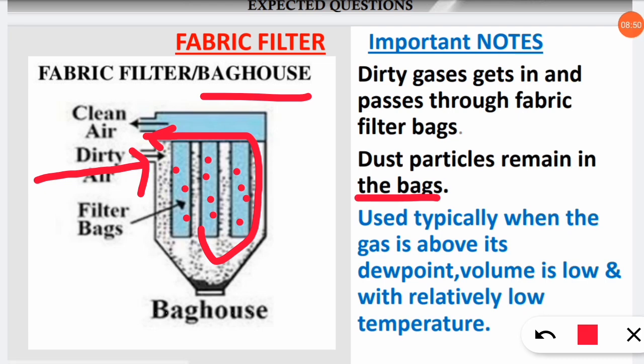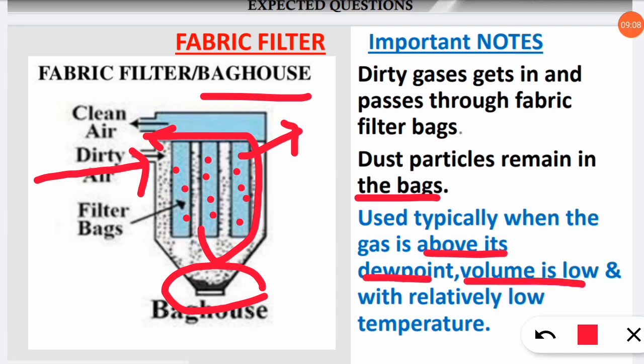So thoroughly and timely, what do we have to do? We have to take out these bags, clean them, or just shake them for removing the dirt, and these dirts will be collected in the hopper. This fabric filter is used when the gas is above its dew point, the volume of the gas is low, and with relatively low temperature. When the gas has a higher temperature, it can also burn this fabric. That's why gas with relatively low temperature is preferred for fabric filtration. So this is one of the effective methods of removing dust particles.